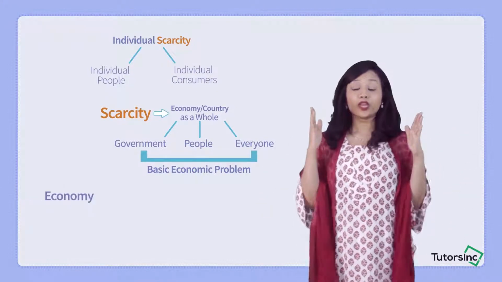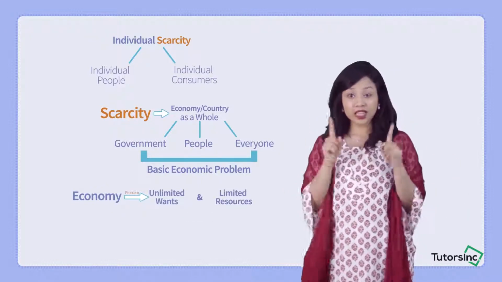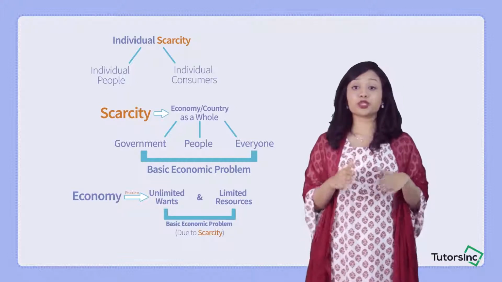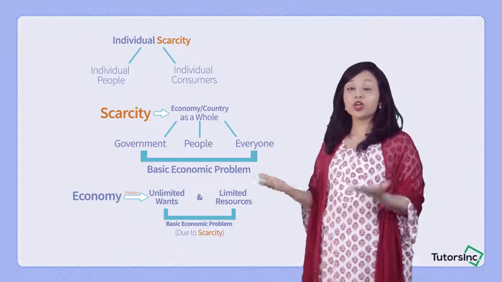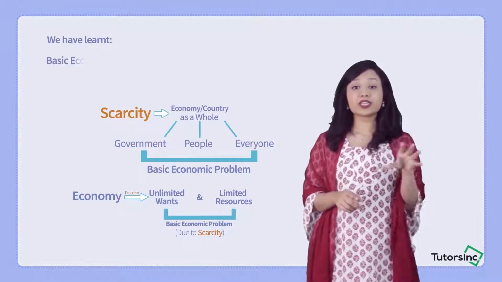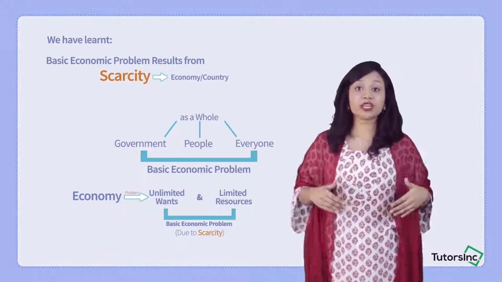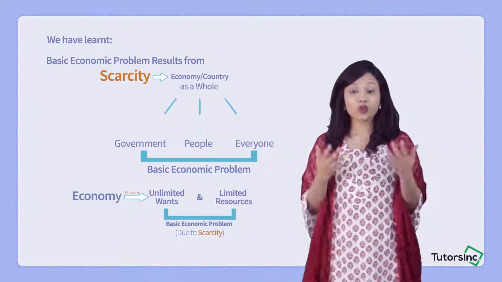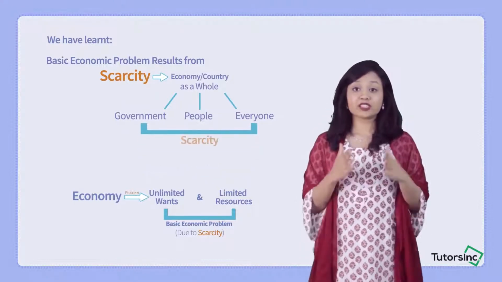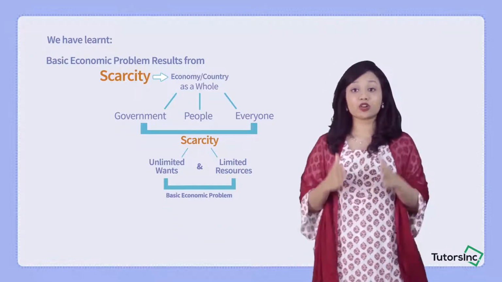So as we know, when the economy is facing the problem of unlimited wants but limited resources, that's when the basic economic problem arises due to scarcity. To illustrate this, we can repeat what we have learned so far. The basic economic problem is a result of scarcity, but it involves the economy as a whole, the country as a whole. When all the population, the government, and everyone involved in the country face scarcity, which is unlimited wants and limited resources, that's when we get our basic economic problem.